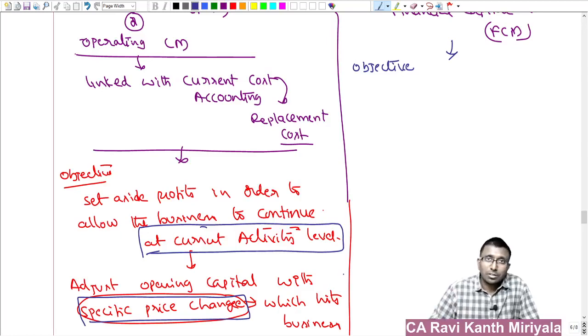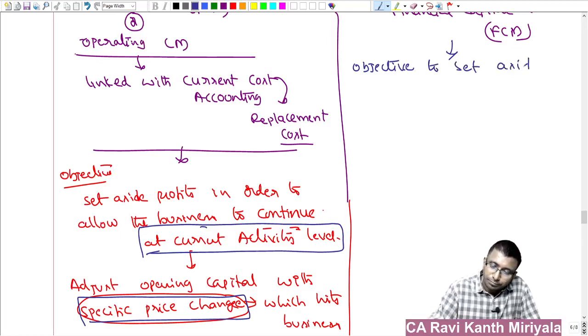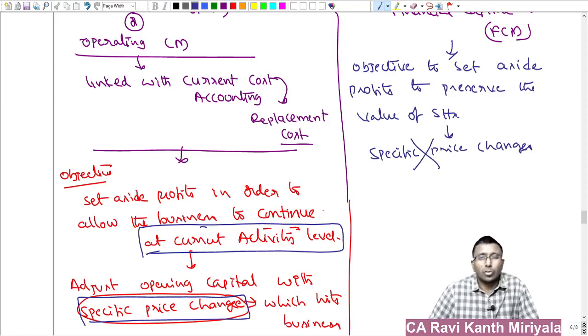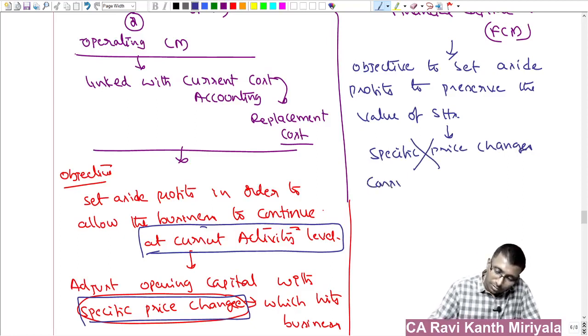We will consider inflation. What is the objective? The objective is to set aside the profits as usual, to preserve the value of the shareholders. Here we don't take a specific price. We do not consider specific price change. Then what do you consider? We consider the retail price index.